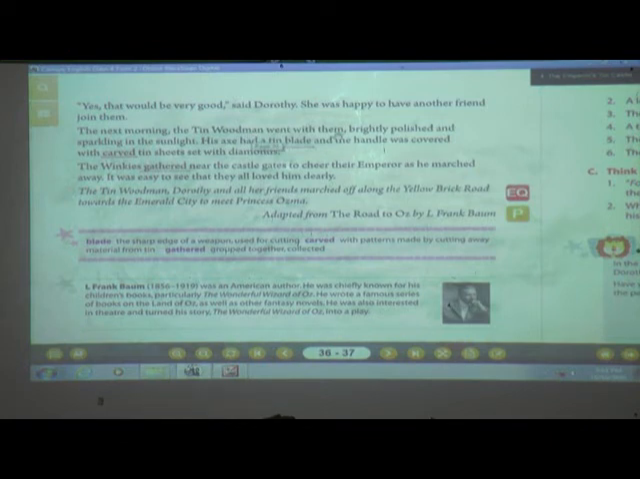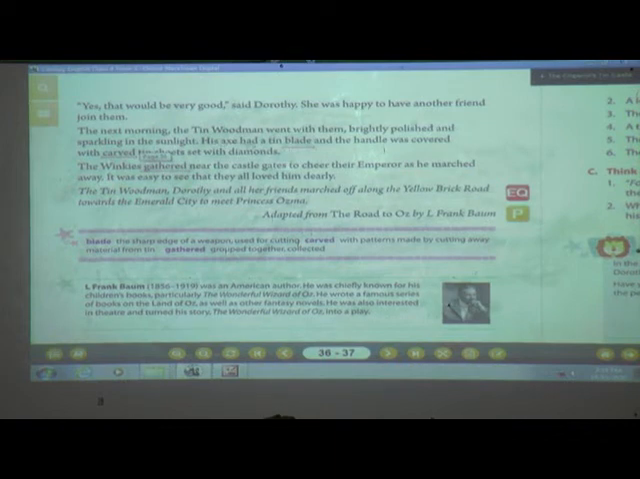So now they slept, and the next morning the Tin Woodman, the emperor of the Winkies, went with them. And how did he get ready? Whenever we want to go to any new place, or to visit anyone's house, what do we do? We dress up very nicely. Yes, we wear new clothes, new shoes and everything. So here we can see how the Tin Woodman has dressed himself. Yes, he was brightly polished and sparkling in the sunlight.